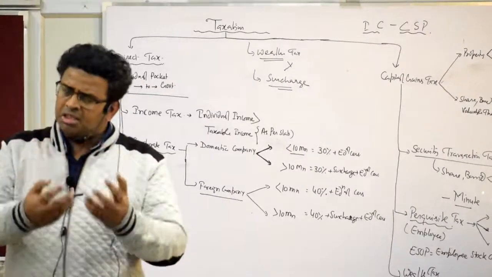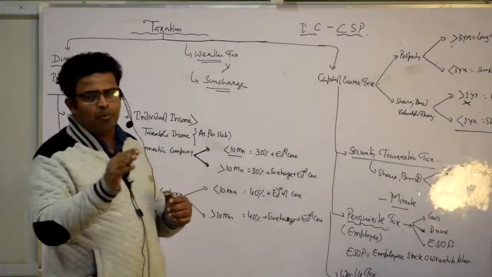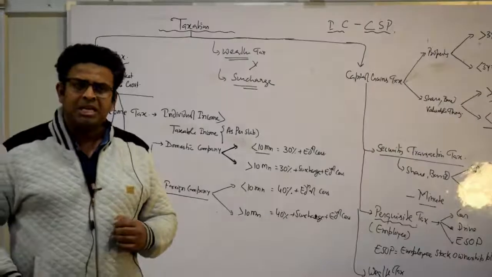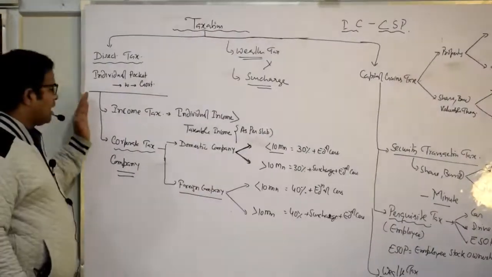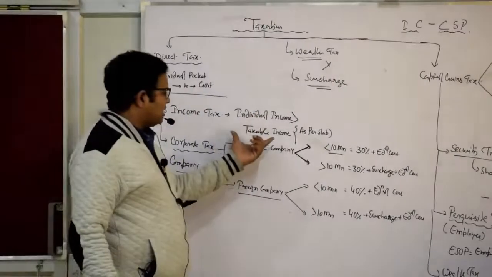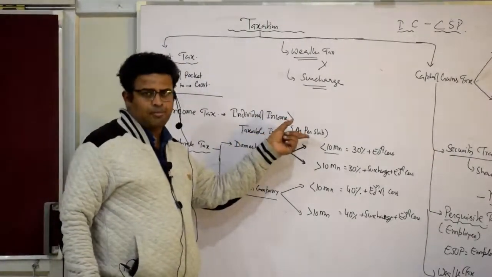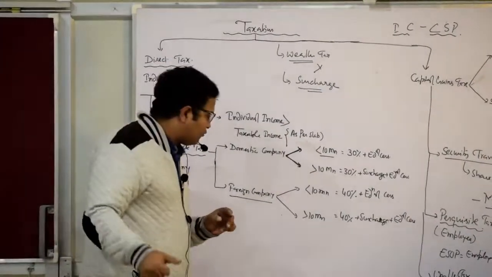Yes or not? This way the tax has gone to the government, not directly, indirectly. One individual pocket to another individual to the government. Is it clear? It is known as what? Indirect tax. And लेकिन हम लोग को क्या देखना है? Direct tax. और direct tax में income tax, individual. It is, I said that taxable income tax, your income is more than taxable income as per the slab you have to pay. Another is corporate tax, the two types, domestic company and foreign company.